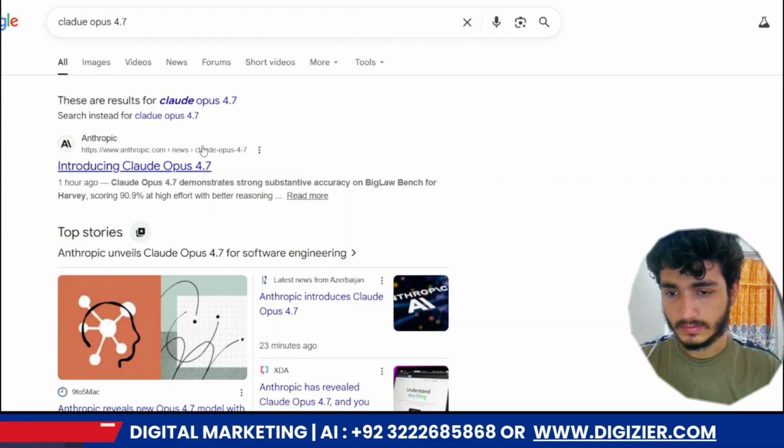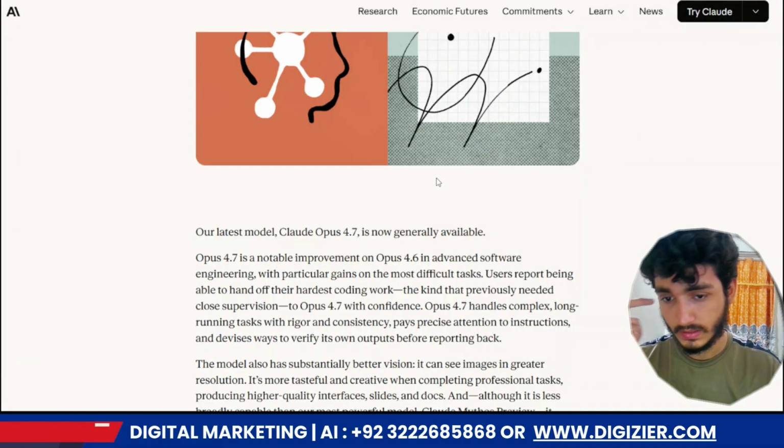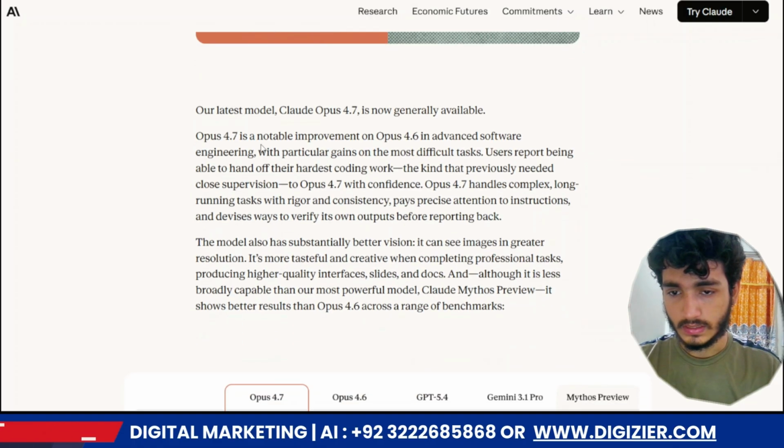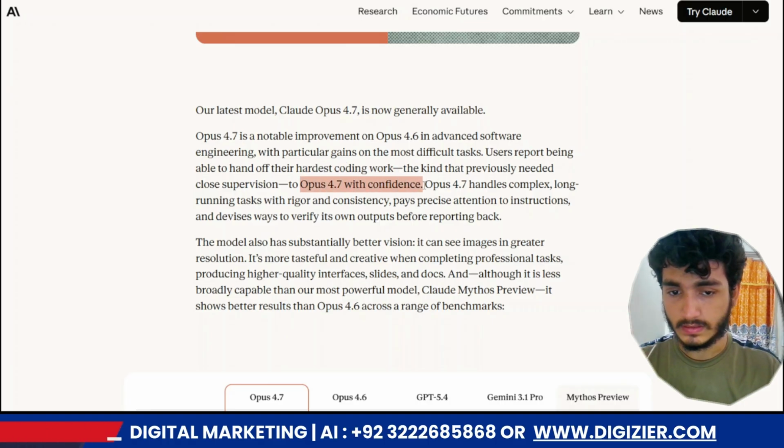You see that it was introduced just an hour ago. The Opus 4.7 model is launched. Our latest model, Claude Opus 4.7, is now generally available. Opus 4.7 is a notable improvement on Opus 4.6 in advanced software engineering, with particular gains on the most difficult tasks. Users report being able to hand off their hardest coding work, and Opus 4.7 is confident.